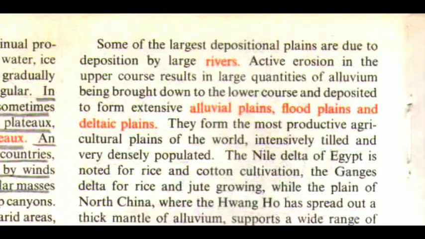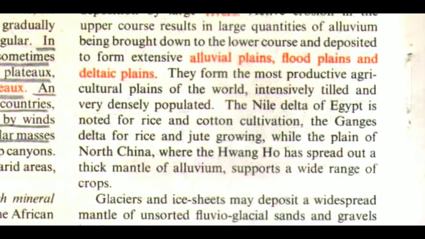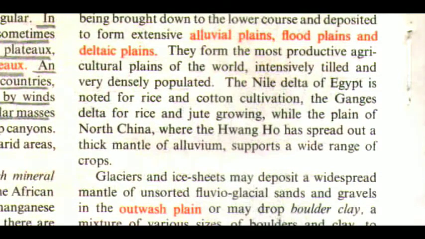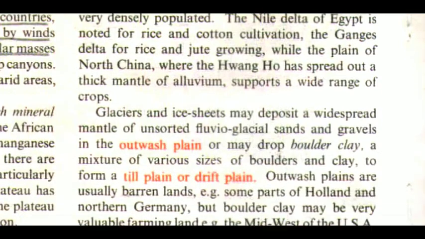Active erosion in the upper course results in large quantities of alluvium being brought down to the lower course and deposited to form extensive alluvial plains, flood plains, and deltaic plains. They form the most productive agricultural plains of the world, intensively tilled and very densely populated. The Nile Delta of Egypt is noted for rice and cotton cultivation, the Ganges Delta for rice and jute growing, while the plain of North China, where the Huanghe has spread out a thick mantle of alluvium, supports a wide range of crops.